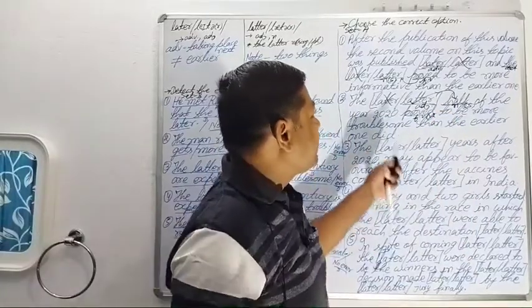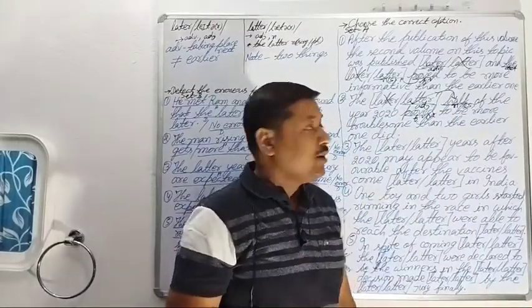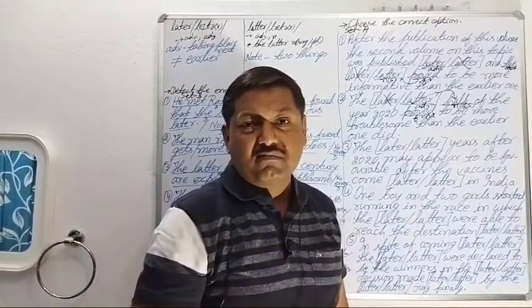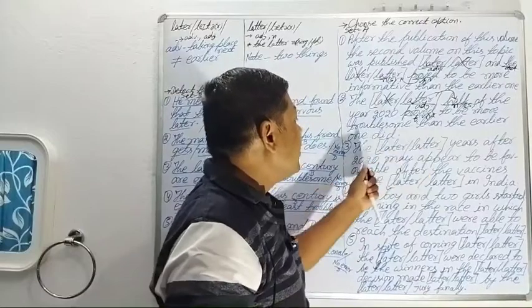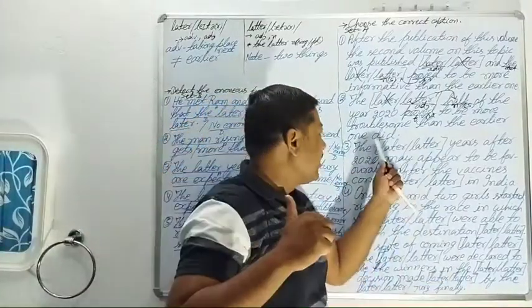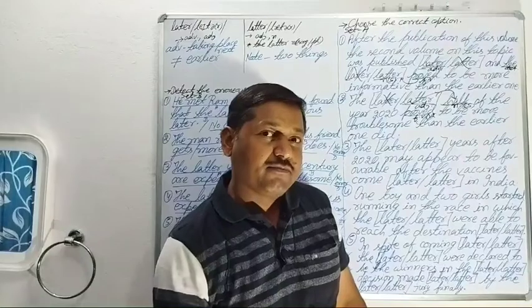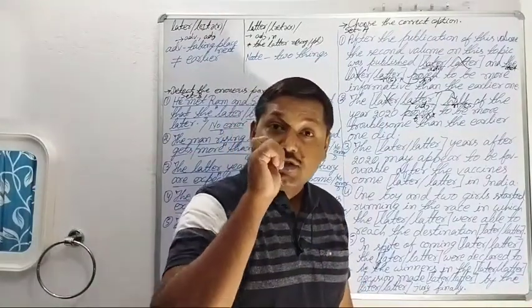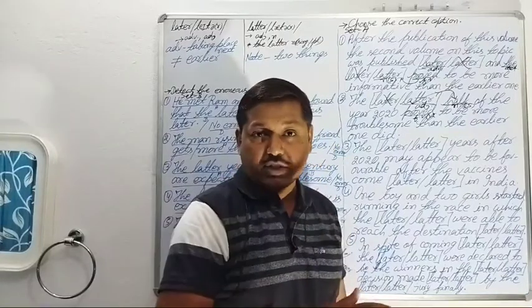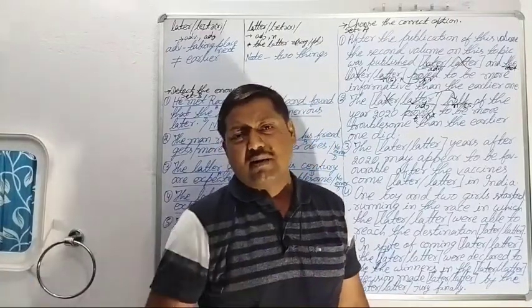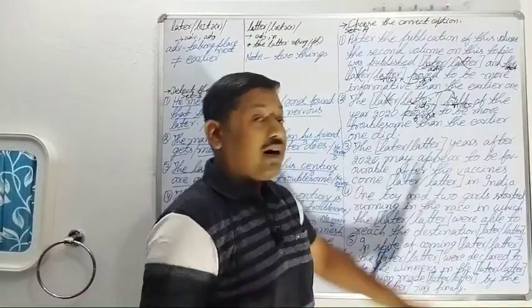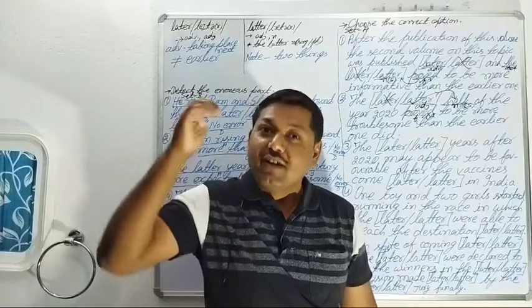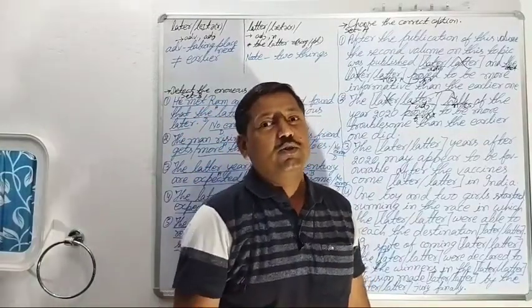The latter half of the year 2020 proved to be more troublesome than the earlier one did. Earlier one means the first half. The latter half of the year 2020, the duration between July to December of 2020, proved to be more troublesome than what the earlier one did, than the earlier one proved. Earlier one means the first half from January to June.